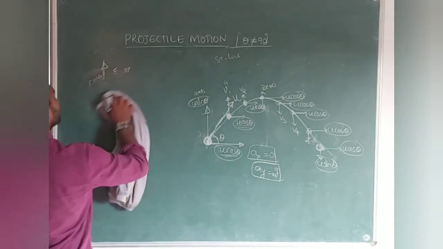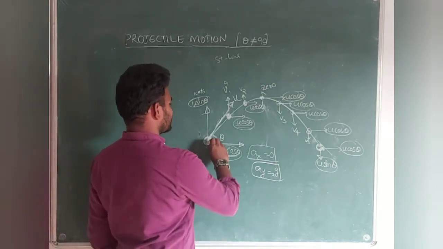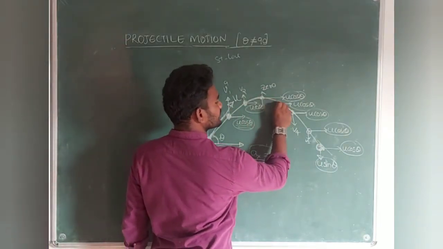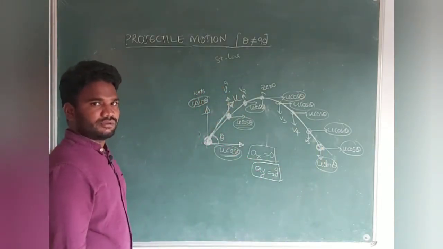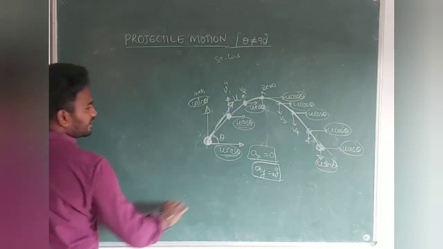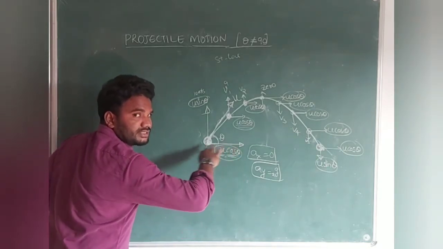So the next thing we have to take is, how can you say that the path or trajectory of the projectile is a parabola? Okay, that's what we are going to see now. Fine. First of all, let me consider the constant velocity we have, that is u cos theta horizontally.